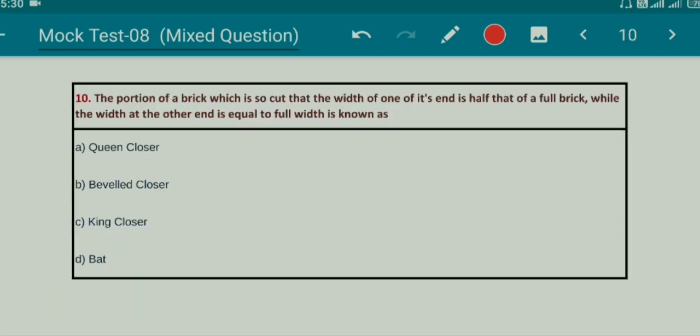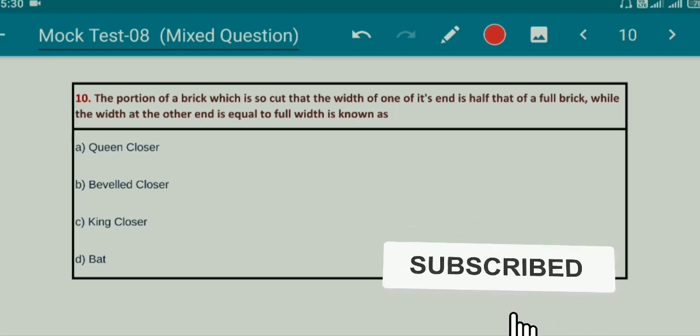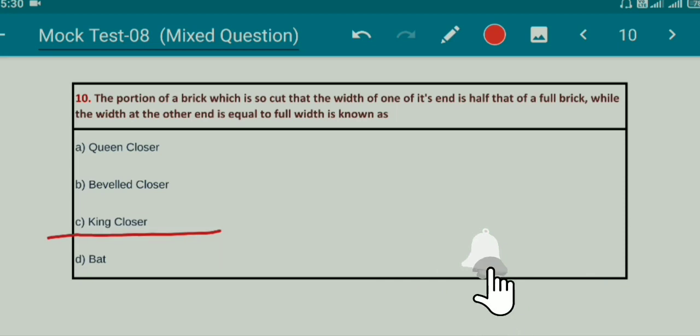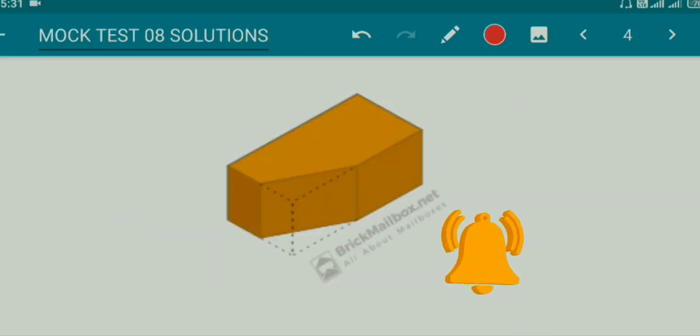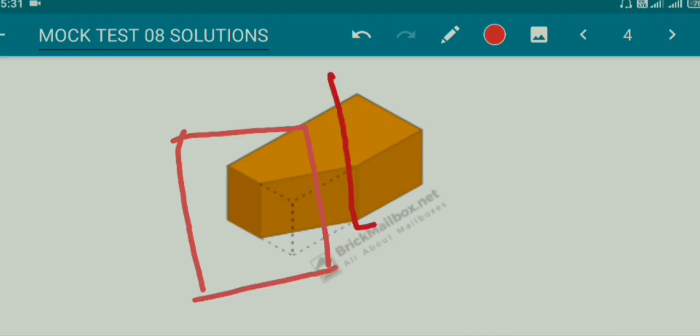Question number 10. The portion of a brick which is so cut that the width of one of its ends is half that of a full brick, while the width at the other end is equal to full width, is known as option A, queen closure, option B, bevel closure, option C, king closure, option D, bat. Right answer is option C, king closure. So here is the picture of king closure. One of its sides has half width and the other side has full width.